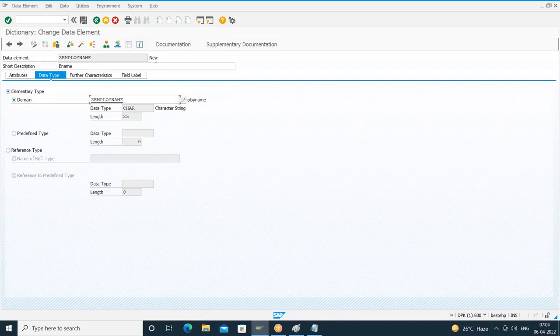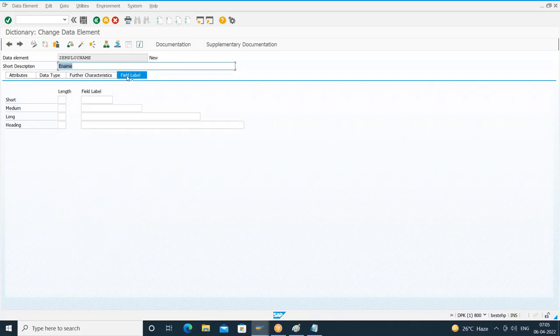The data element is still new. So at the data element level, you have to maintain some description. So I'll go to field label. I'll maintain some description like employee name. Here I'll give the short as something like EMP name. Or I'll give the short as something like E name. Okay, medium label I'll give it as something like EMP name. I'll give the long as something like employee name.